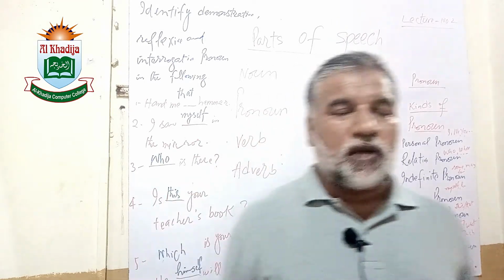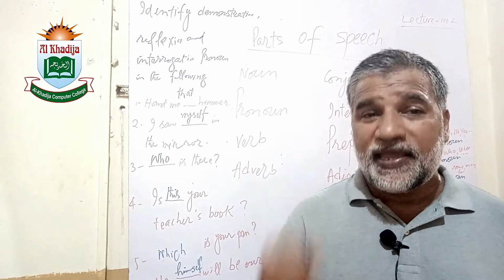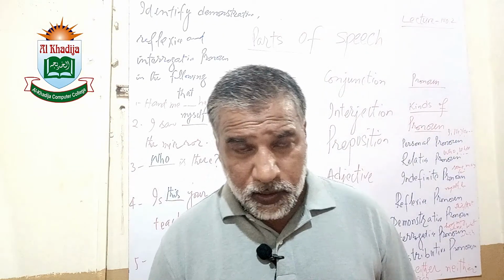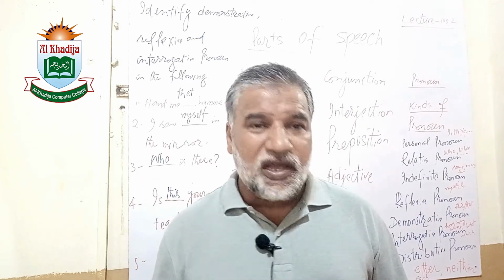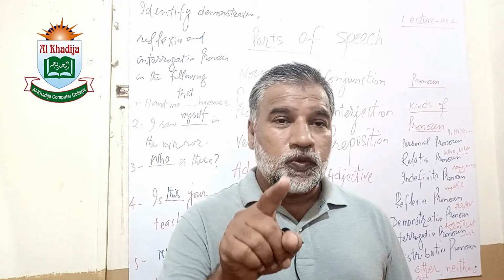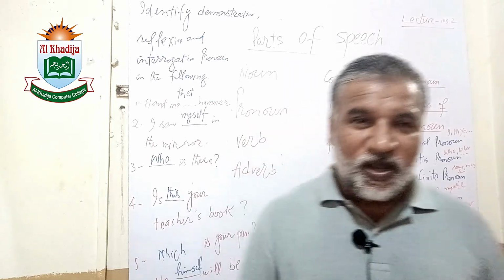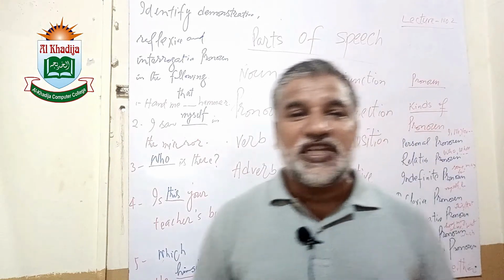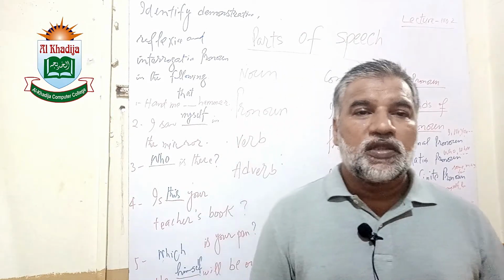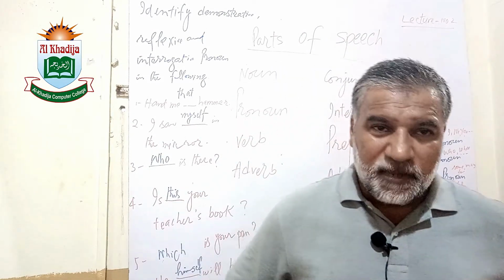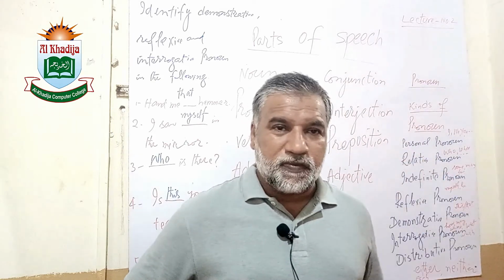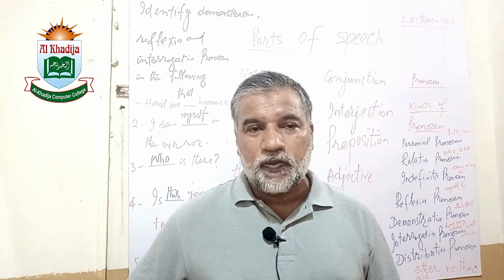And when we talk about the singular, we say I. So I and we are first person pronouns. You is second person pronoun, and he, she, it, and they are called third person pronouns. These are the pronouns. Today we discussed the types and kinds of pronoun.